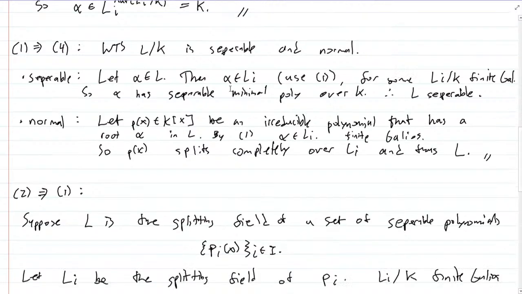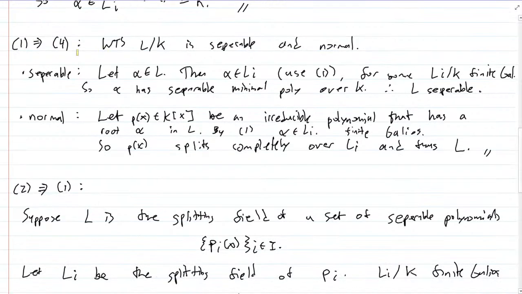Now let's prove 1 implies 4. What is 4? 4 is that L over K is separable and normal. And 1, remember, is that L is a union of finite Galois extensions. So let's prove that it's separable.